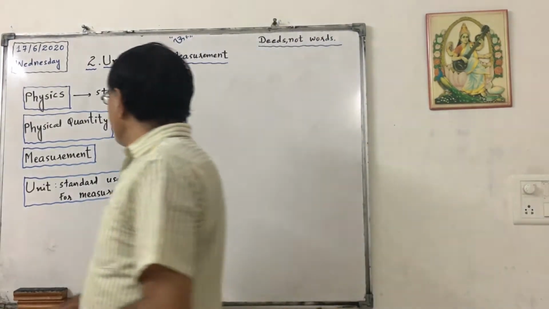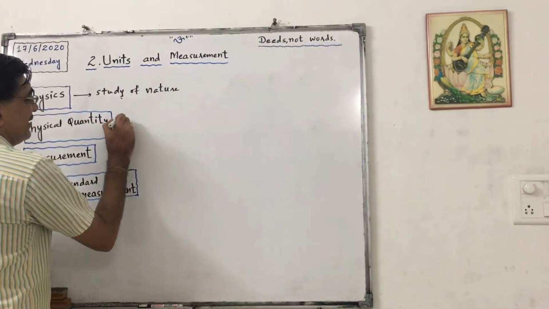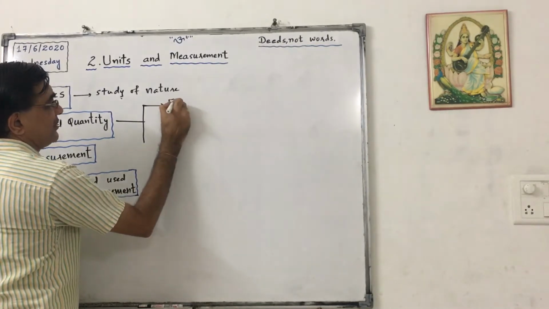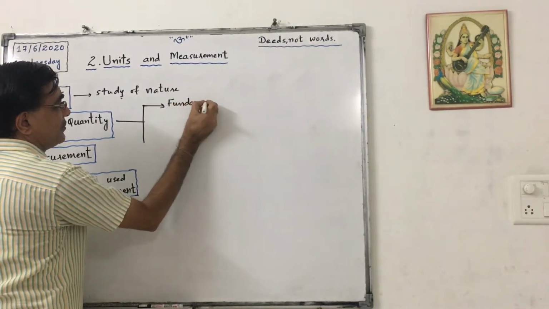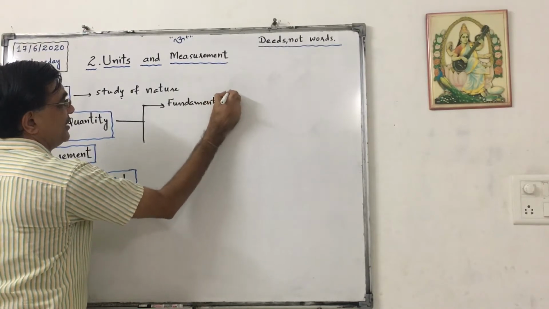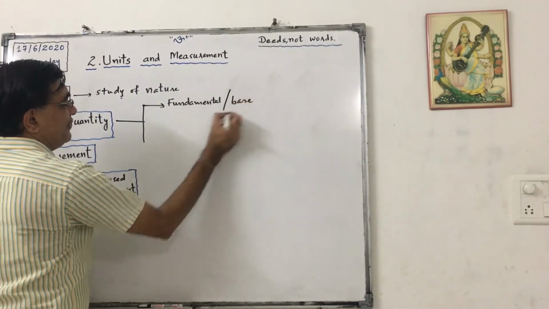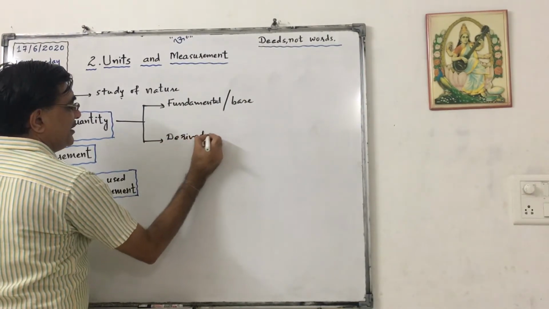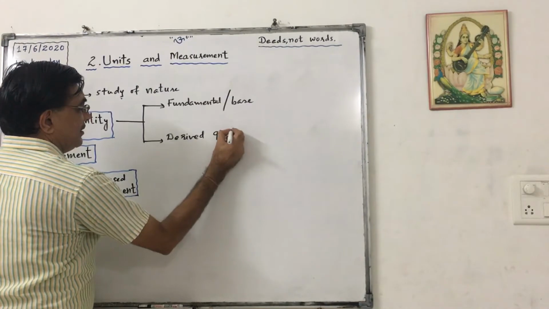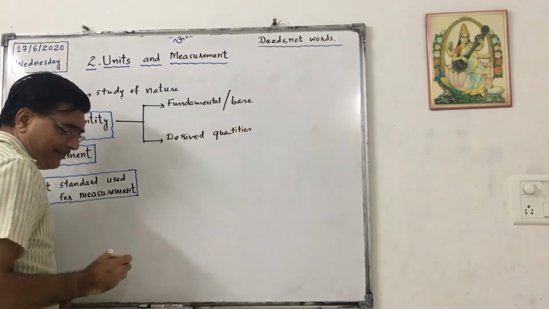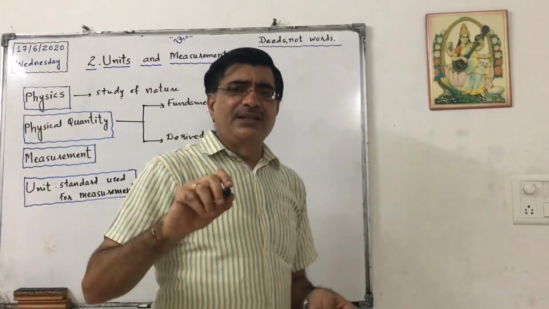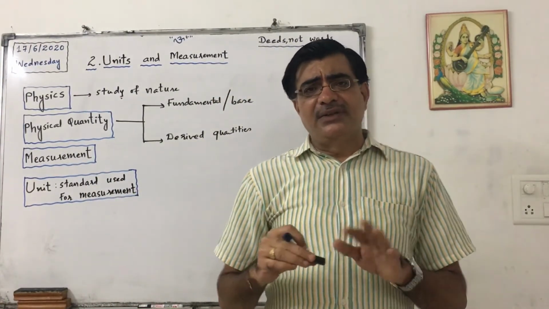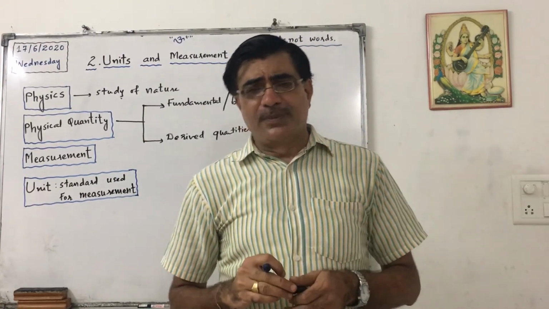Now physical quantities can be classified as either fundamental quantities, in other words base quantities, or derived quantities. We have discussed all this in earlier lectures, but I am doing a quick revision so that we can go ahead in the topic.